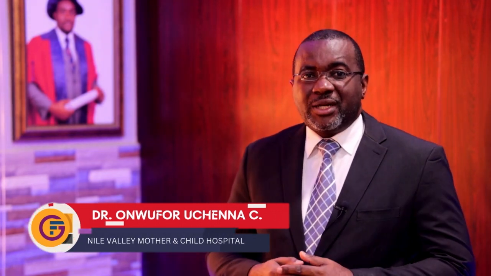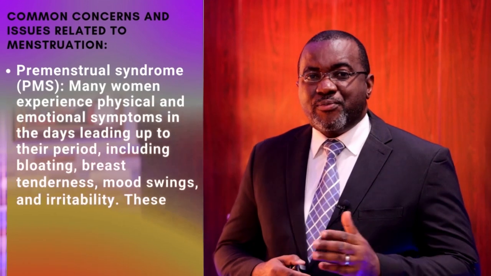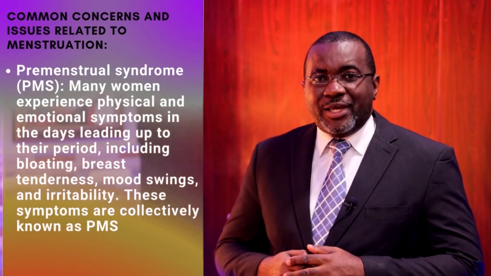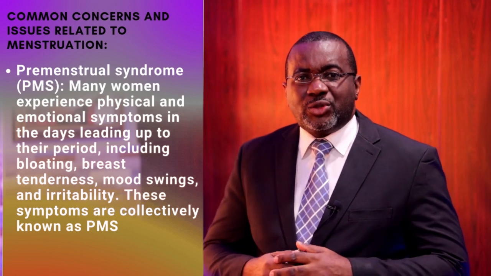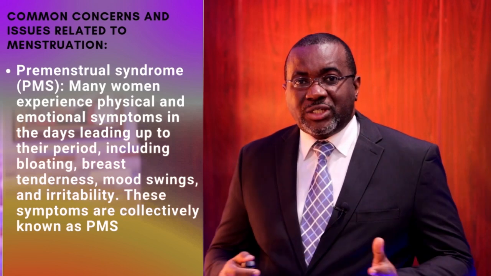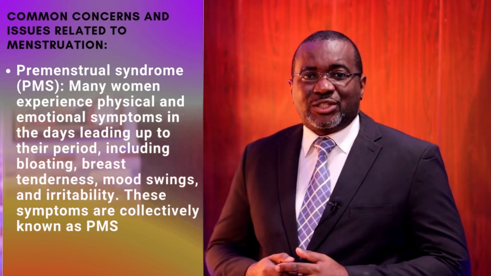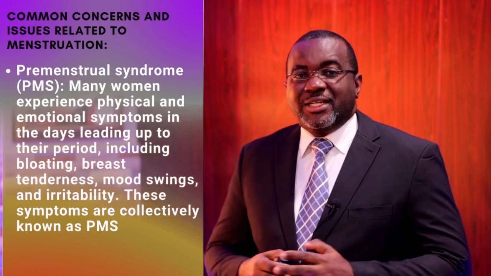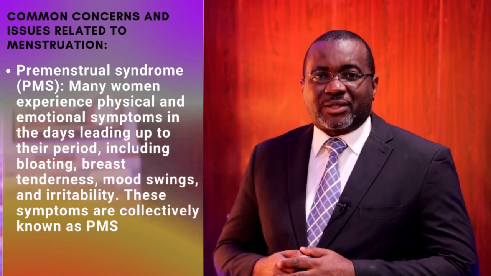The menstrual cycle typically occurs every 21 to 35 days, although variations are common, especially during adolescence and the perimenopausal period. There are several concerns and issues associated with menstruation, and here are a few of them. There's premenstrual syndrome. Here, many women experience physical and emotional symptoms in the days leading up to their period, and this includes bloating of the abdomen, breast tenderness, mood swings, and irritability. These symptoms are collectively known as PMS.